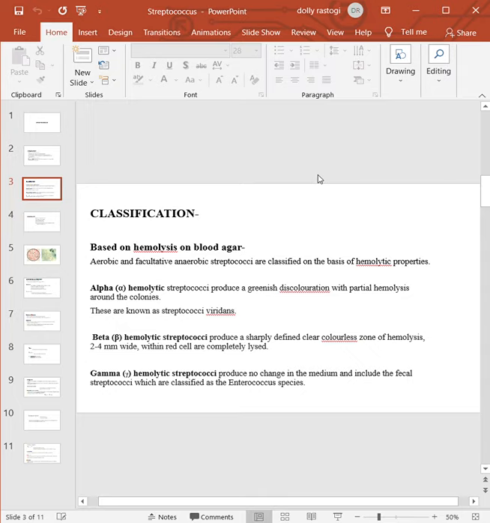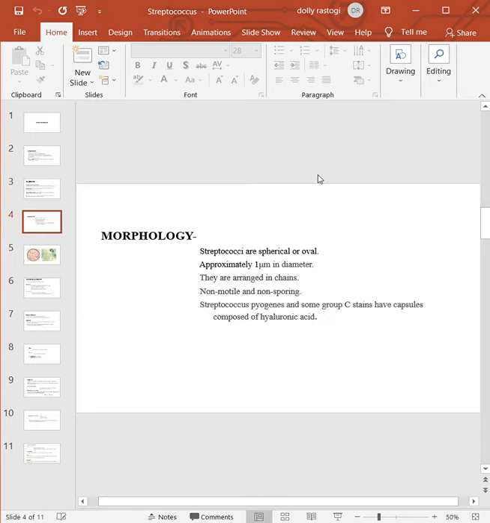The gamma hemolytic streptococci generally produce no change in the medium, and this group includes the fecal streptococci, which are included in the Enterococcus group.